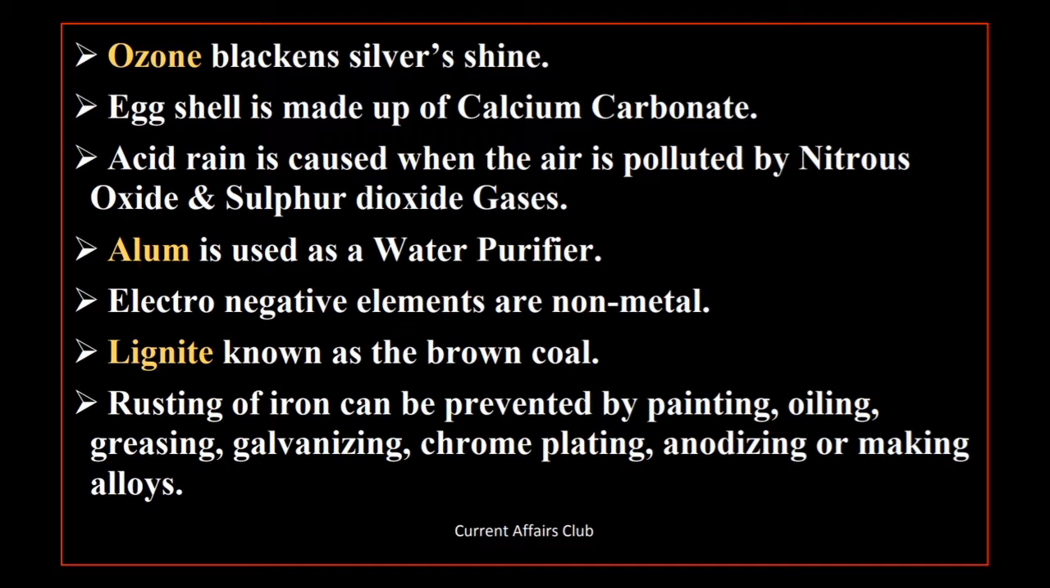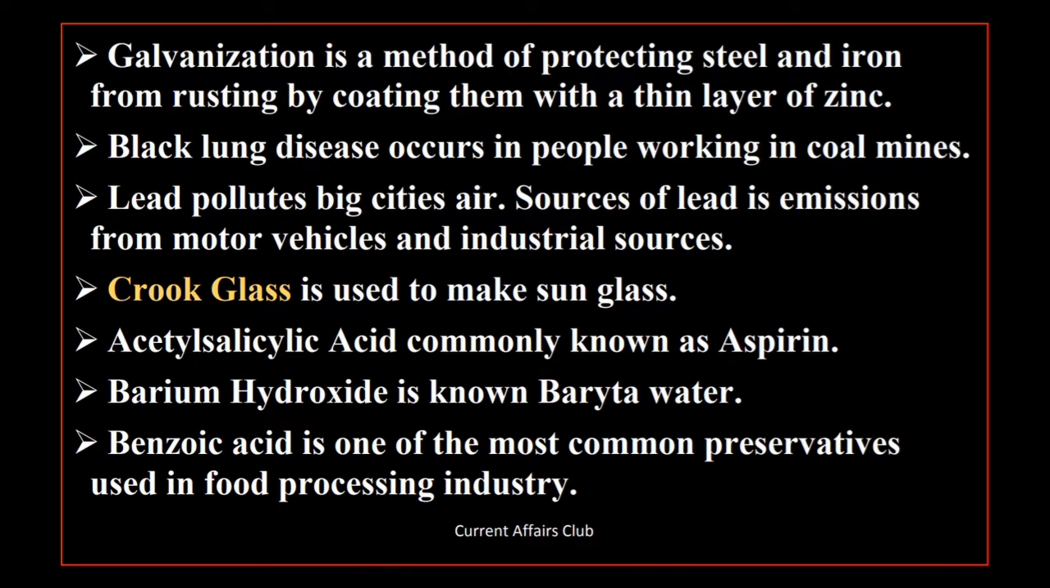Acid rain is caused when the air is polluted by nitrous oxide and sulfur dioxide gases. Alum is used as a water purifier. Electronegative elements are non-metals. Lignite is known as brown coal. Rusting of iron can be prevented by painting, oiling, greasing, galvanizing, chrome plating, anodizing or making alloys. Galvanization is a method of protecting steel and iron from rusting by coating them with a thin layer of zinc.